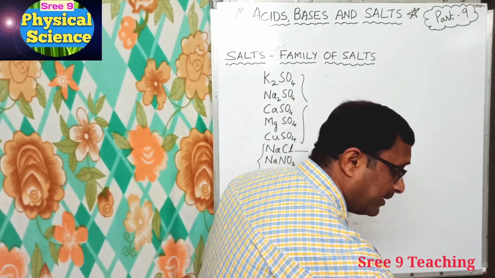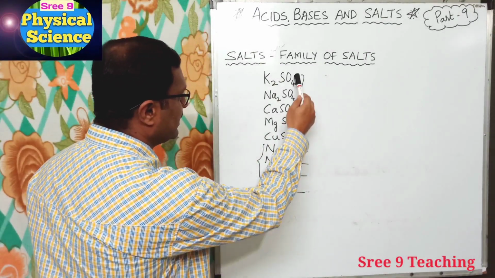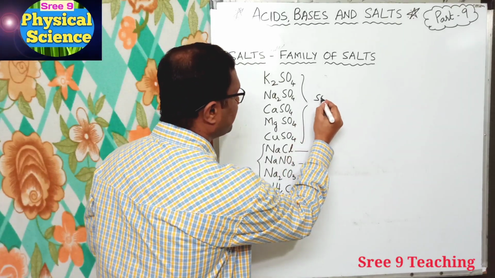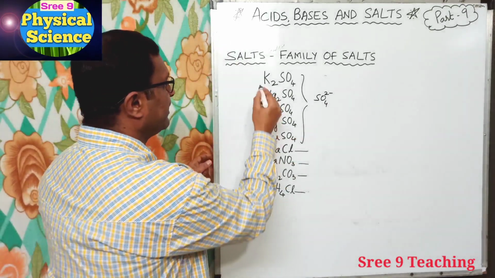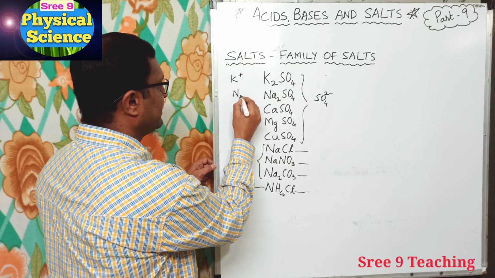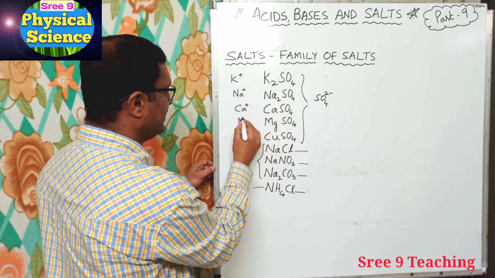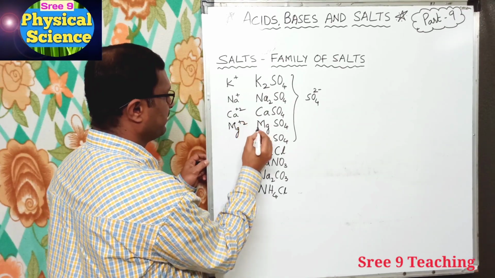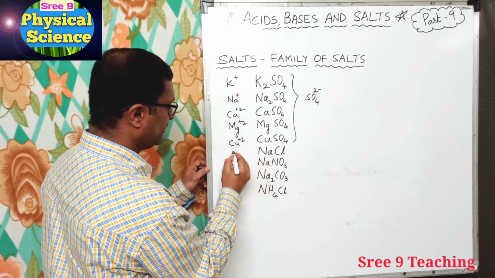Here you see all here SO4, SO4, SO4, SO4, SO4. So for all these the anion will be SO4 2 minus, and here this is K plus, this is Na plus, and for this Ca 2 plus, this is Mg plus 2, Cu plus 2, okay, and this is Na.